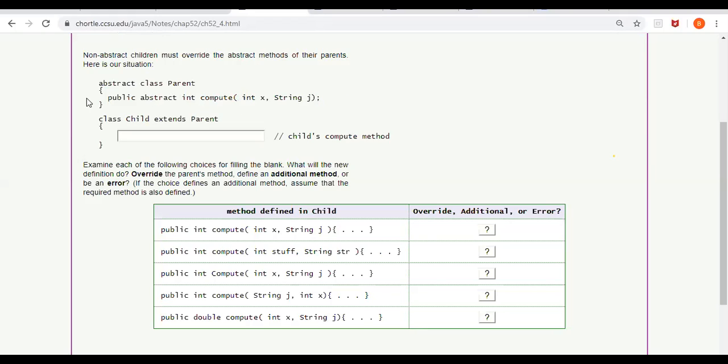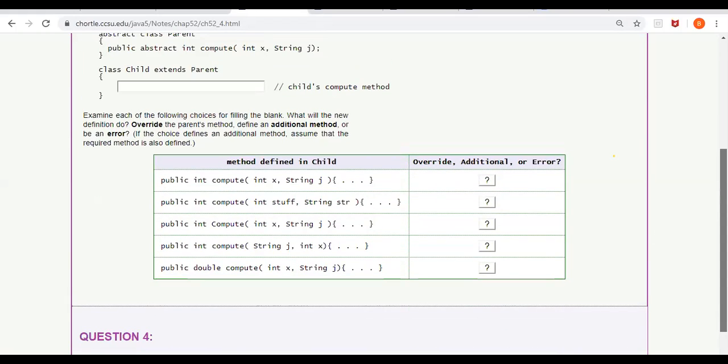Now, what are the possible ways the child can redefine this method? Either the child can redefine it or it can create a new compute method. You have to tell out of these possibilities which is correct and which is not.